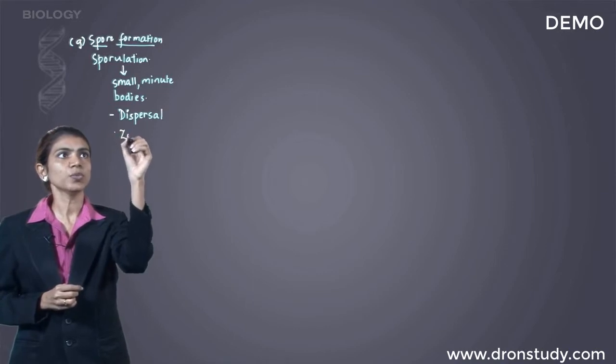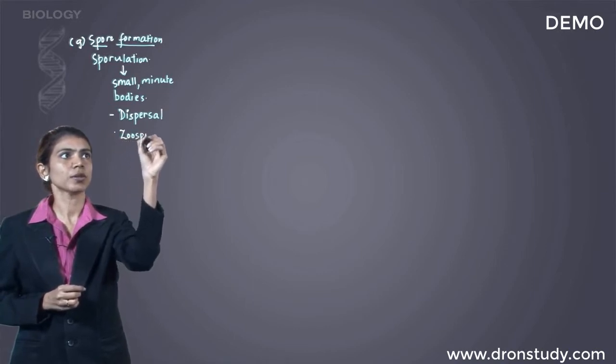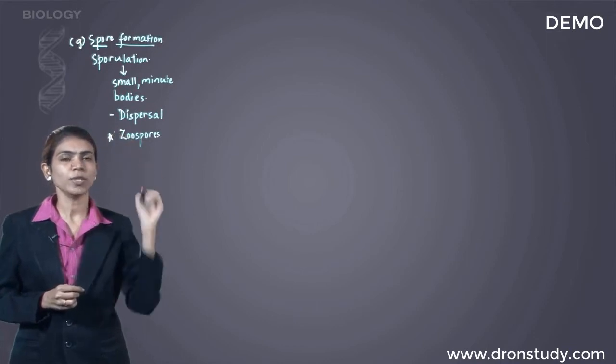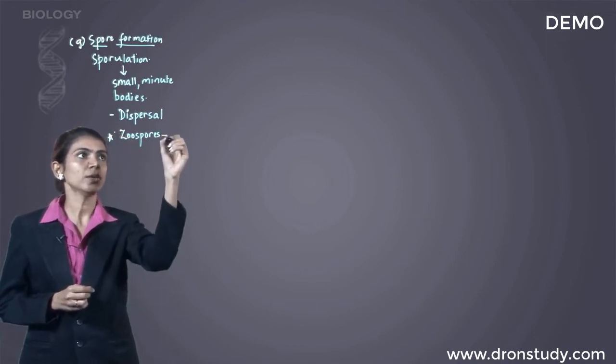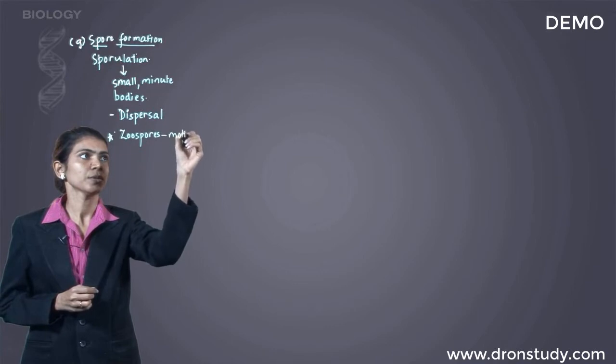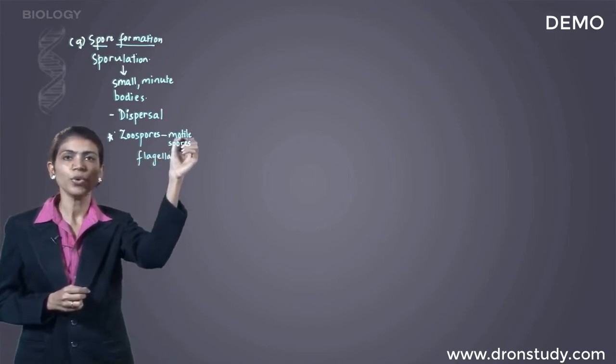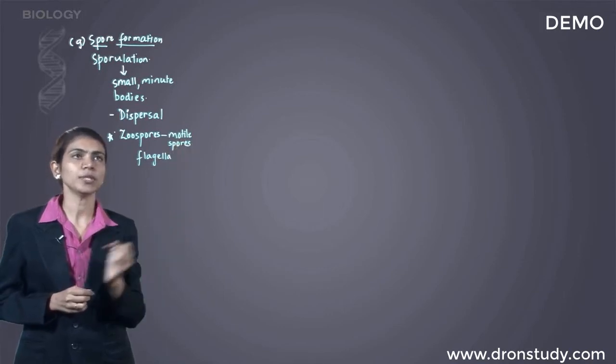First is zoospores. Zoospores are important from MCQ point of view because these are the only motile spores. Zoospores have flagella, which is responsible for the property of their motility.